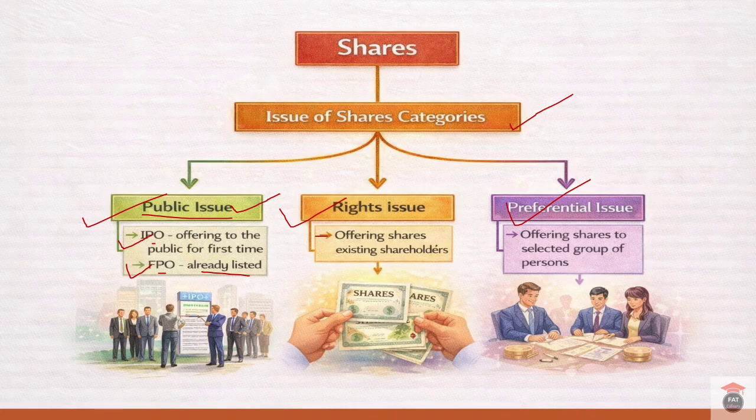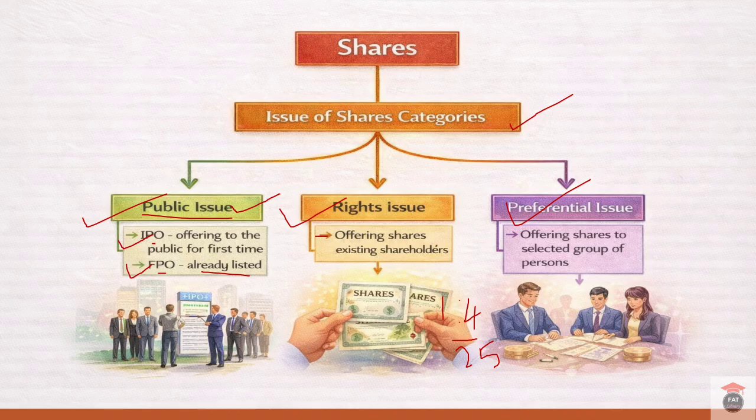Right issue means offering shares to the existing shareholders. In a right issue, the shares are offered to the existing shareholders in the proportion of their holdings. For example, if a shareholder holds 100 shares and the company announces a rights issue in the ratio of 1:4, then as he is holding 100 shares, he can purchase 25 additional shares.